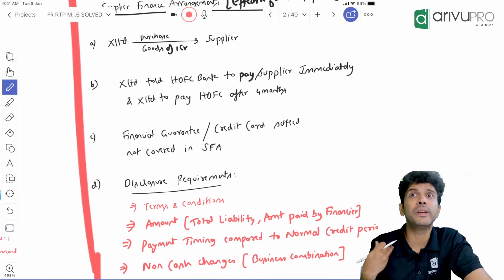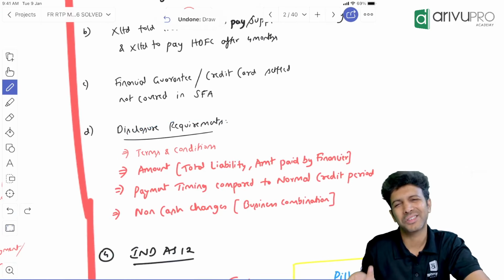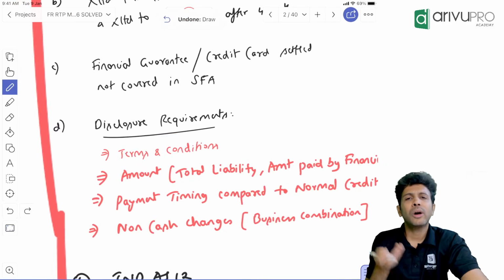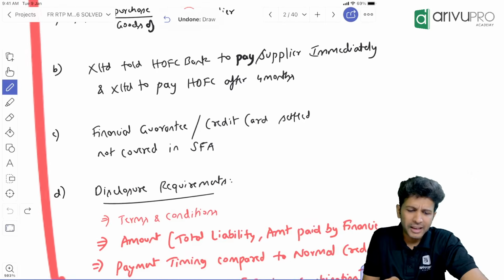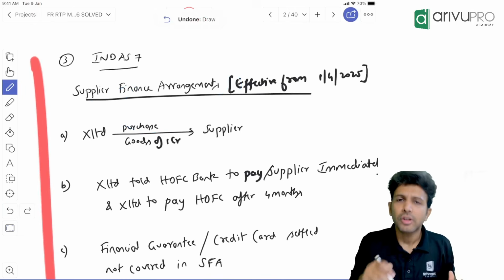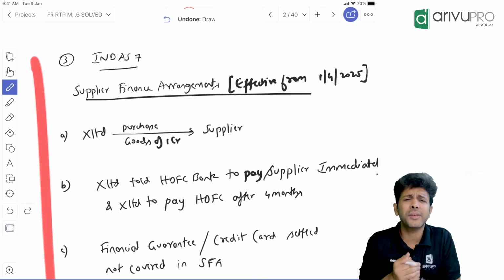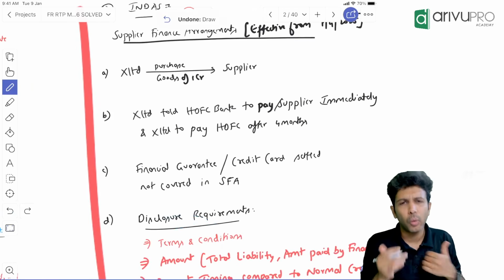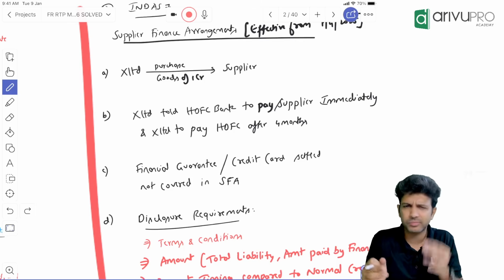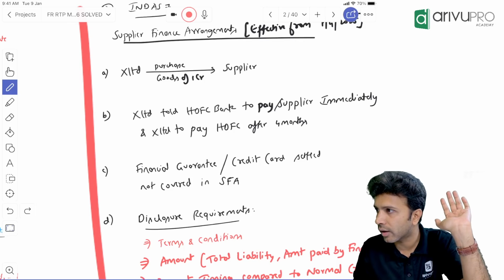Now, what do we need to know about it? If you have done any SFA transaction, again, you need to give a disclosure. That's all it is. Pure disclosure drama. What are the terms and conditions of the SFA? Obviously, banks will not do this SFA transaction free of cost. They will charge some commission or interest. So obviously, there will be an agreement between HDFC Bank and X Limited in this case. So you give the summary of that agreement: what terms, how much commission, when you need to pay, what guarantees are given, is there any collateral or whatever. Whatever that particular SFA summary is, you give it as a disclosure. That is one.